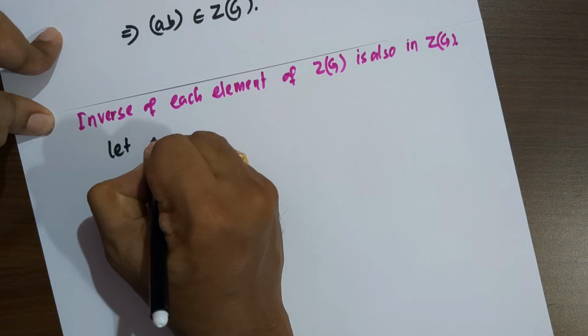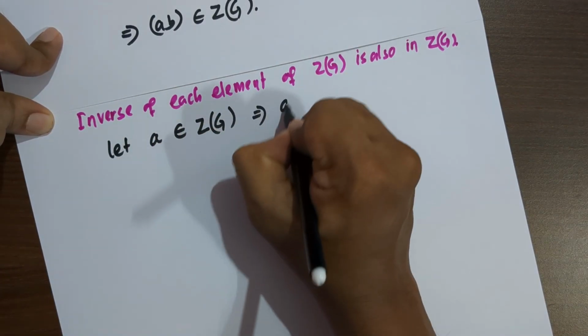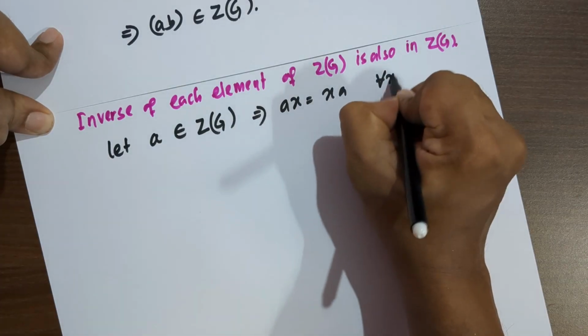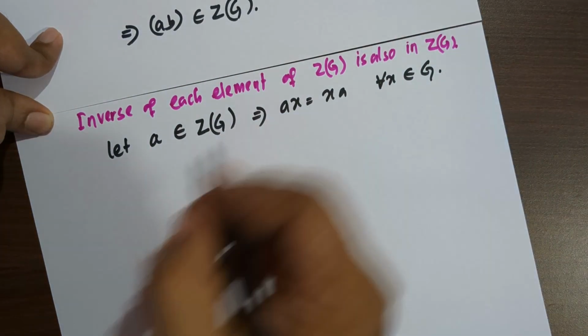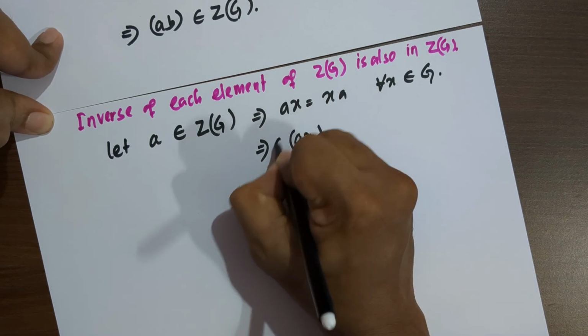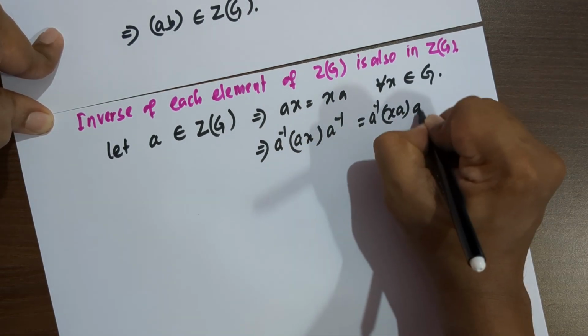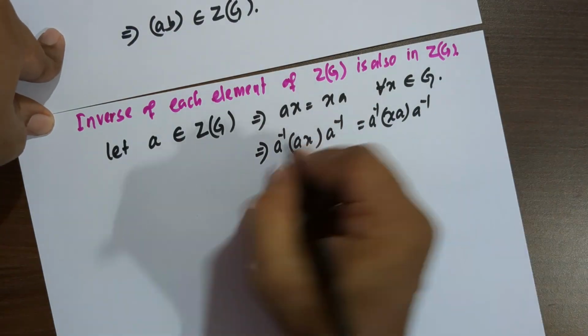Let a be any arbitrary element in the center, that means a commutes with every element, so ax equals xa for all x in the group. Let us multiply a inverse on both sides, a inverse here, and here we also have a inverse. We can do that because we are doing the same thing on both sides.